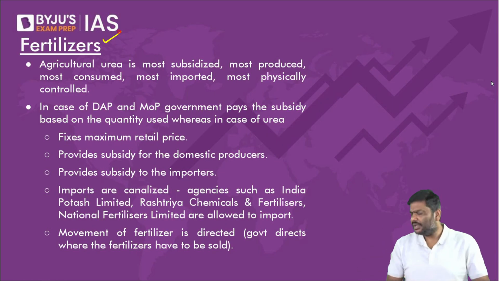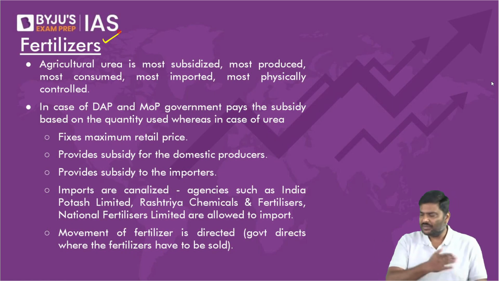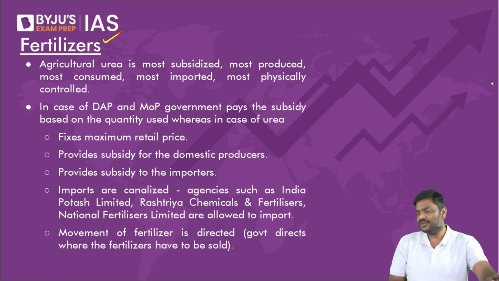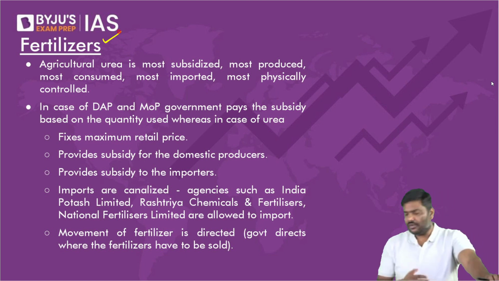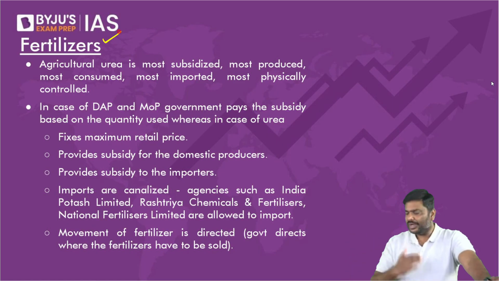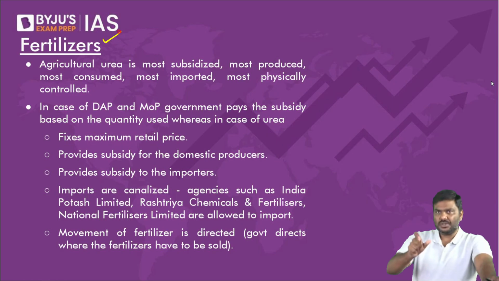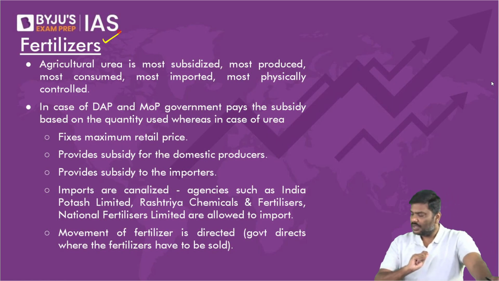by the government. Whereas on the other side, in the context of diammonium phosphate as well as muriate of potash, the methodology that we are following is referred to as the nutrient based subsidy, NBS. In nutrient based subsidy, what do we do? We basically provide based on the consumption of nutrients, right?